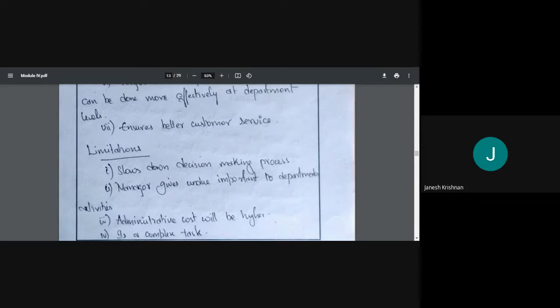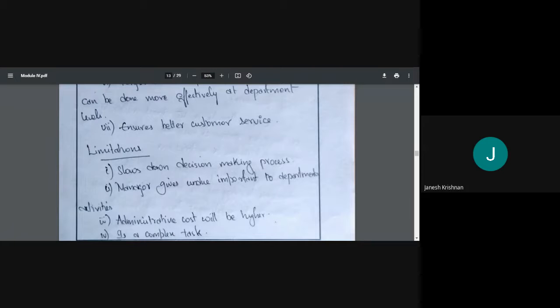And now, what are the limitations? It slows down the decision making process, because so many departments are there and more and more people are involved, so the decision making process will be slow. Then the manager gives undue importance to department activities. The manager may concentrate on the department and give it importance which doesn't warrant it.